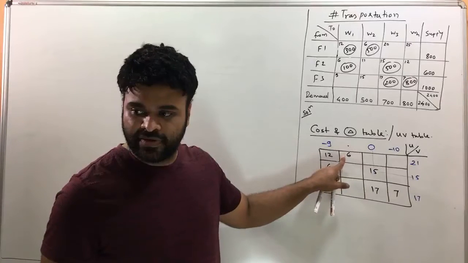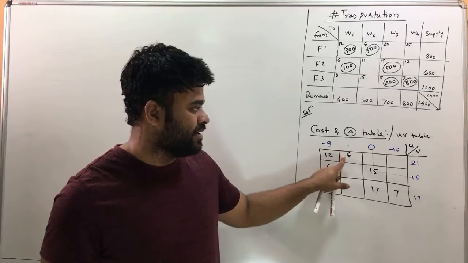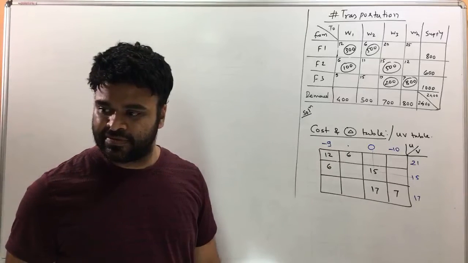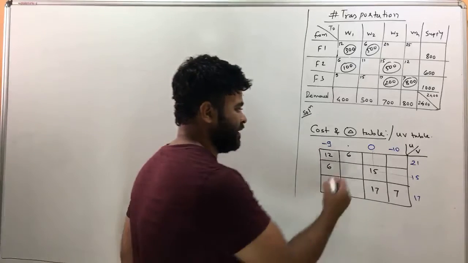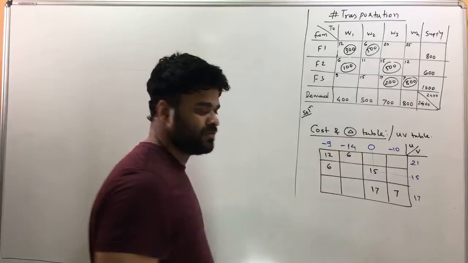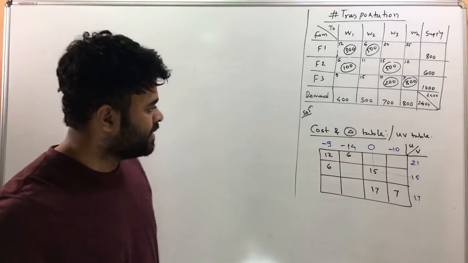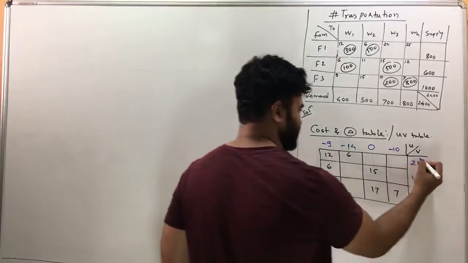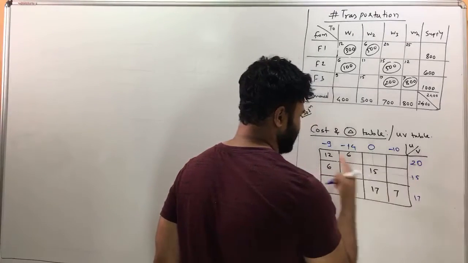21 minus 14. Just do the calculation. 21 minus 14, is it? That's 20, not 21. I made a mistake there. 20, and then this is?